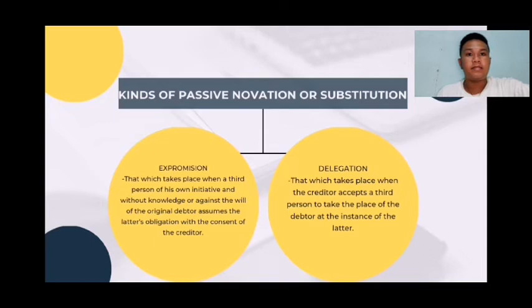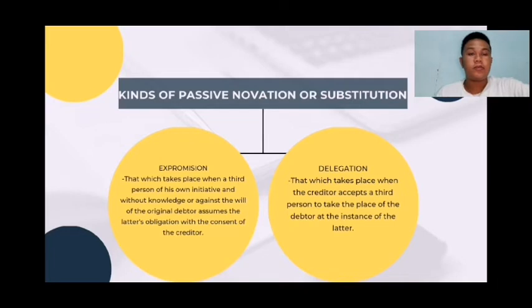Expromission, that which takes place when a third person, of his own initiative and without the knowledge or against the will of the original debtor, assumes the latter's obligation with the consent of the creditor. So, expromission. Number 2, delegation.